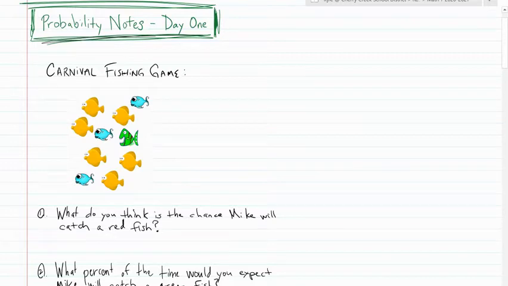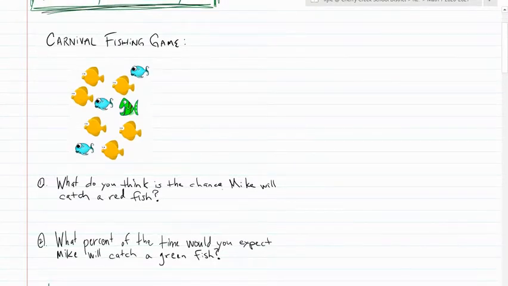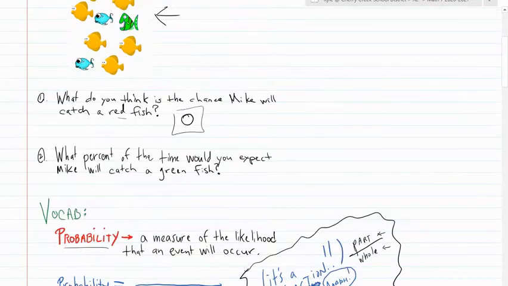First question, what do you think is the chance that Mike will catch a red fish? You can either pause if you need to think about that for longer, or I'll give you 5 seconds and then we'll talk about it. The chance of Mike catching a red fish, if this is our fish tank right here, how many red fish do we see? 0. So there is no chance of Mike catching a red fish. That would be our answer there.